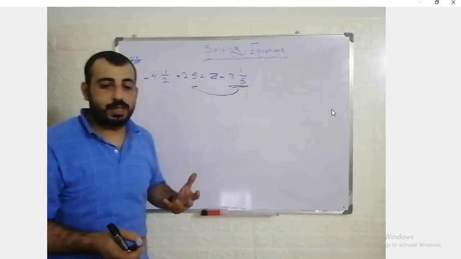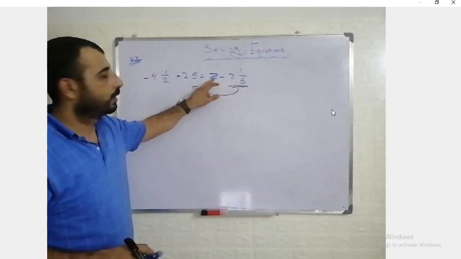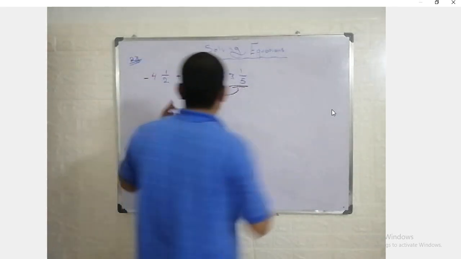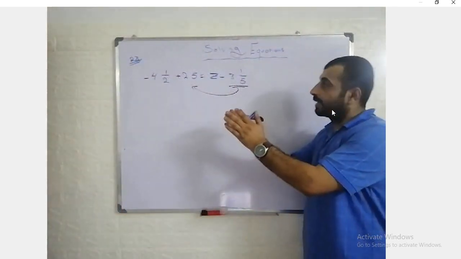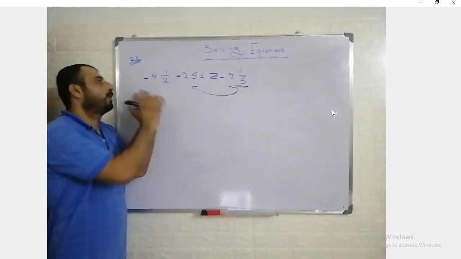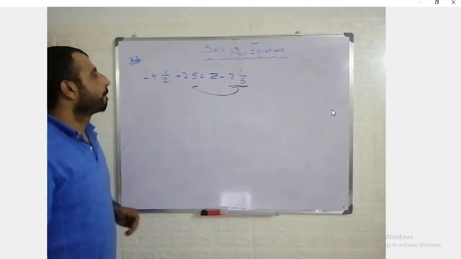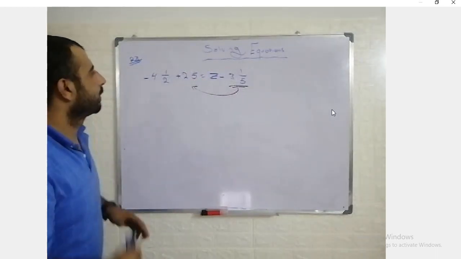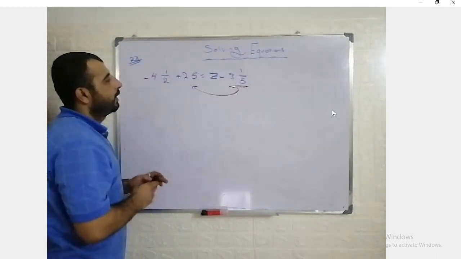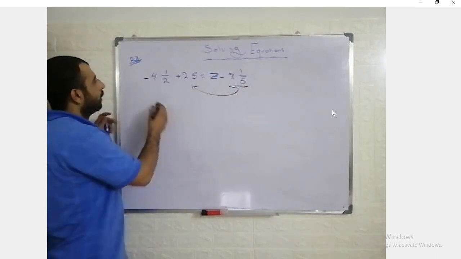What we need to see here is that it's not important where the variable is located, because this is an equal sign. If you look from the right hand side, you will find this term equal to this term. If you look from this side, you will find this term equal to this term. It's not important which side it is on. So we need to move this one to here, to the constant side. So it will be what?